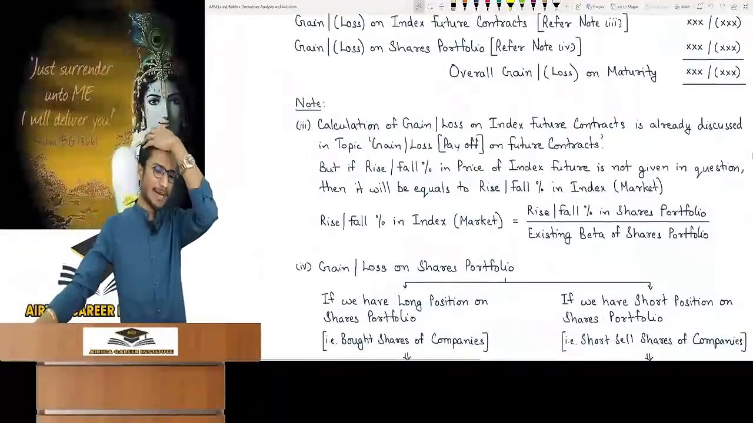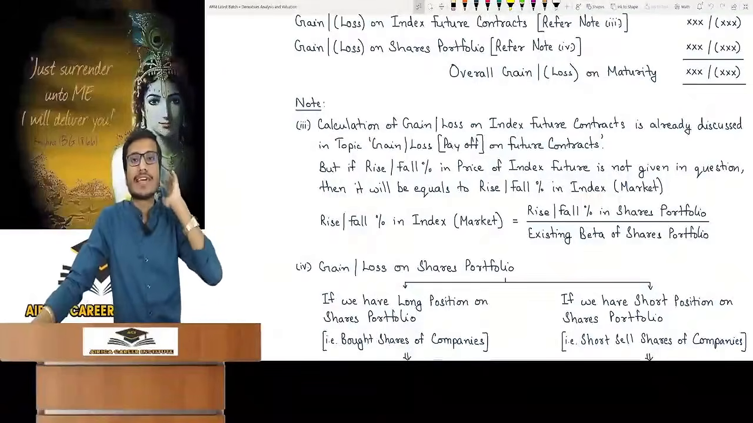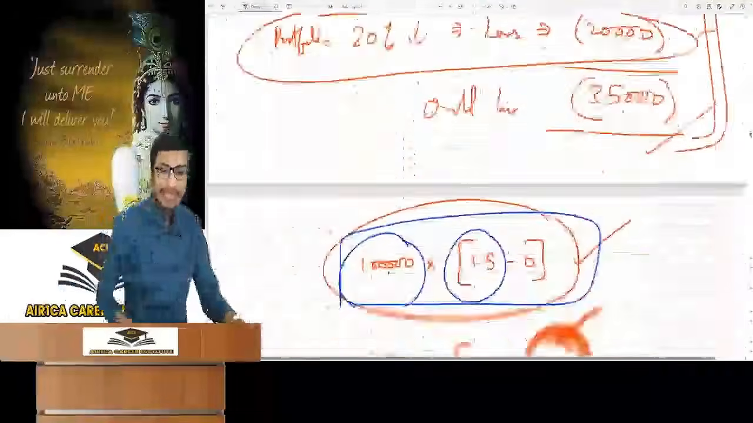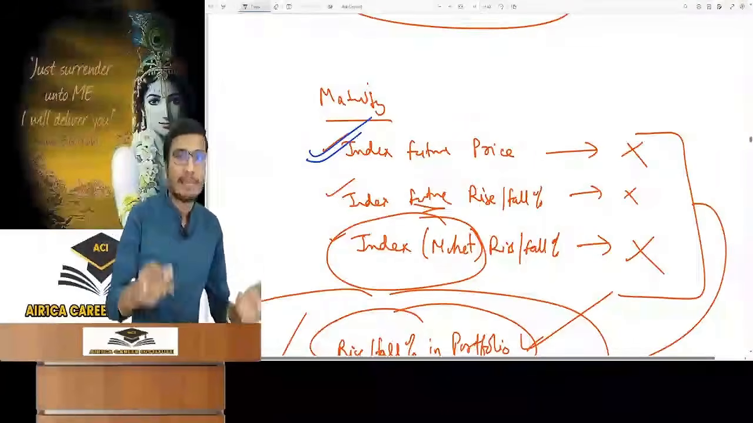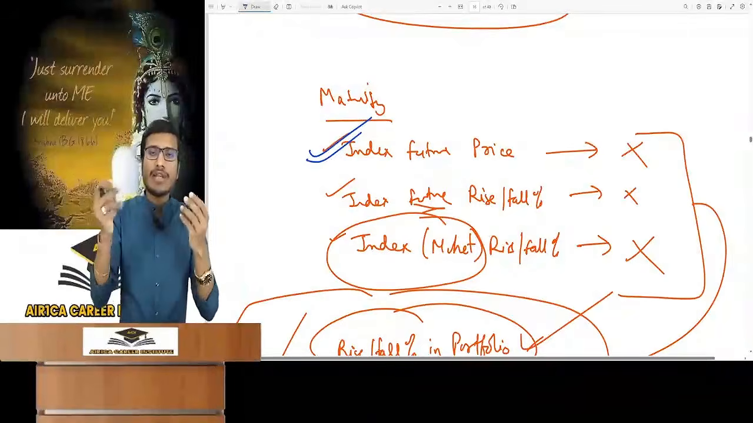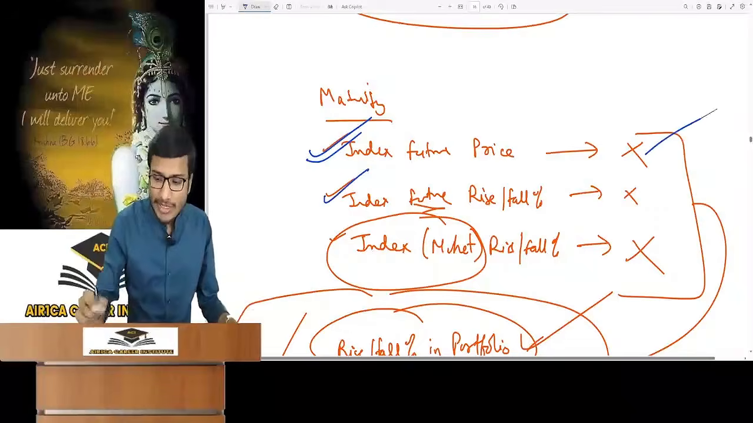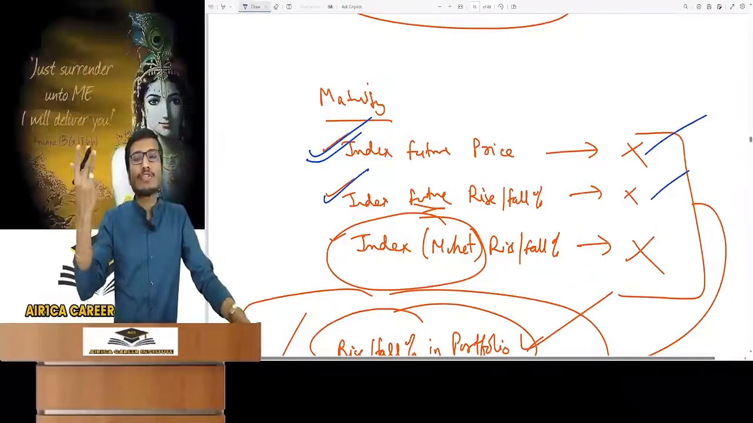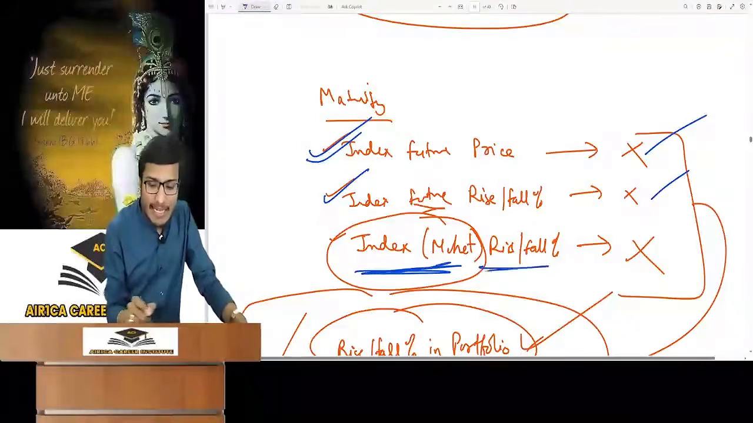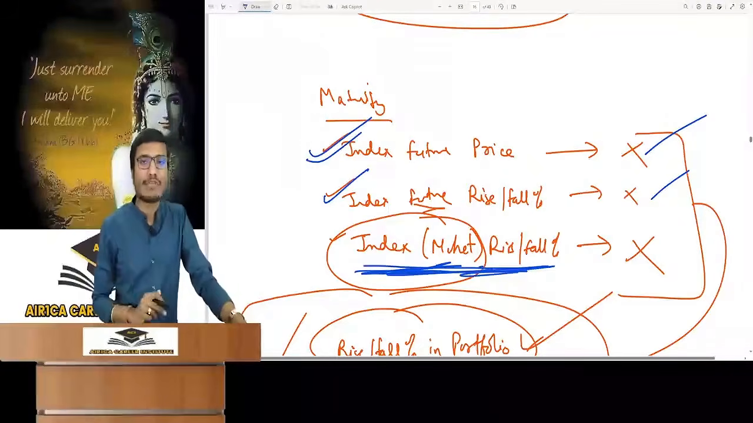If in the question the rise and fall percent in price of index future is not given, suppose you have a question, how do we get gain and loss? Either we need the maturity or we need the price of index future, so we can get gain and loss by taking the difference between the initial price and the maturity price. If it is not there, then we need the rise and fall percent in the index future. Suppose this is not given and that is not given either. Now how to find out gain loss? In that case, you assume the rise fall percent of index or market is the rise fall percent of index futures.